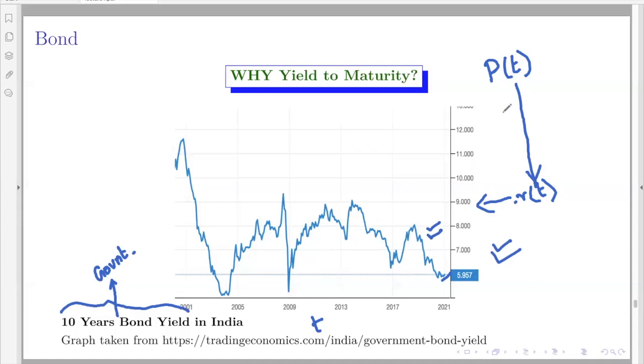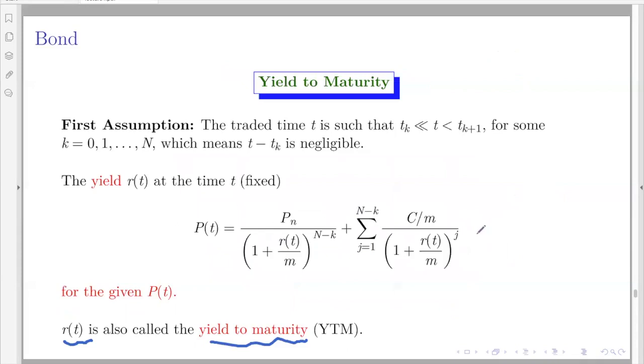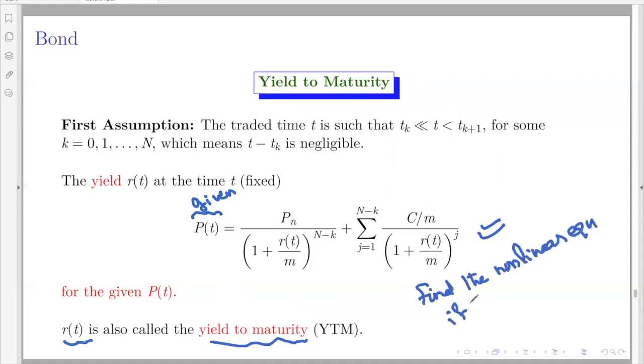Okay, so how do they calculate this? They use this nonlinear equation. They solve this nonlinear equation for every given P of T. This is given. They will be solving this polynomial equation if it is discrete compounding. Similarly, I will give you as an exercise: find the nonlinear equation if the scheme used is continuous compounding.